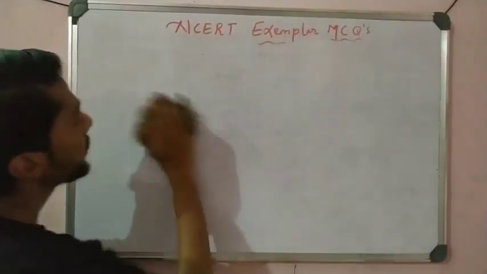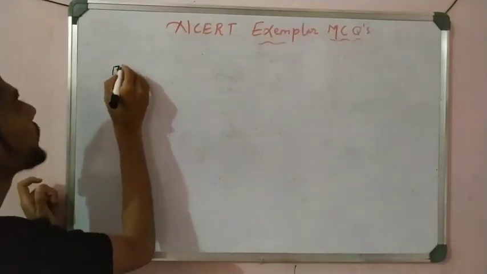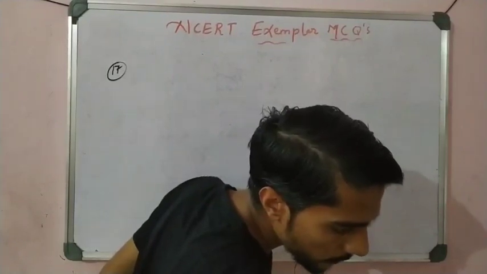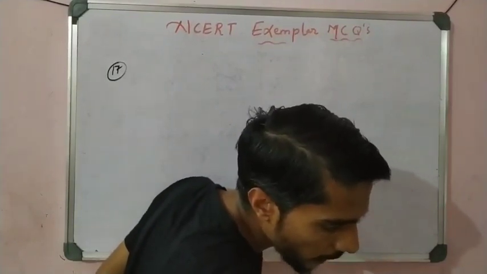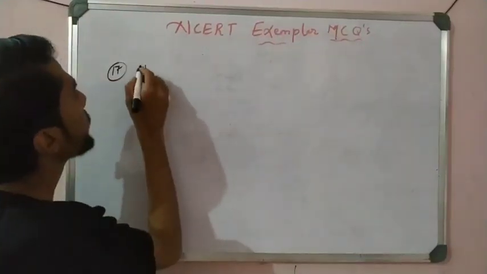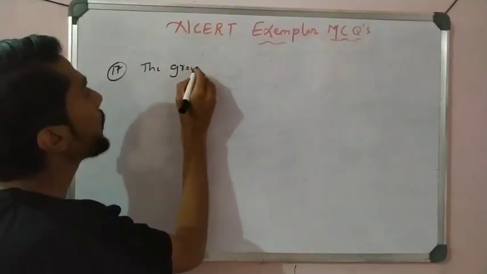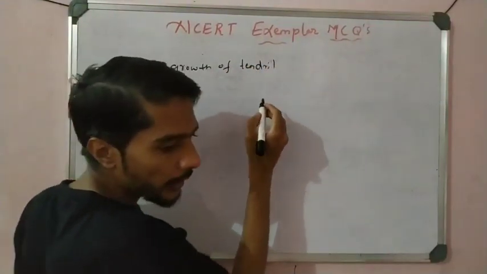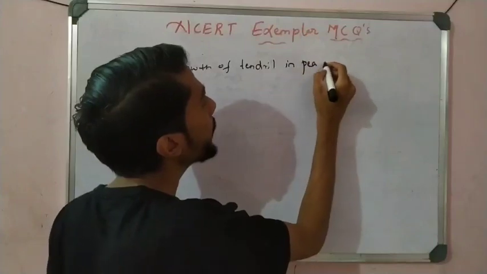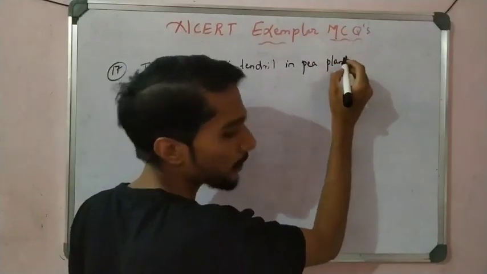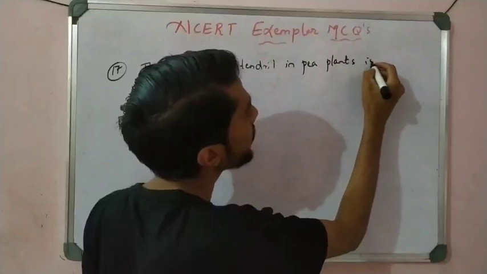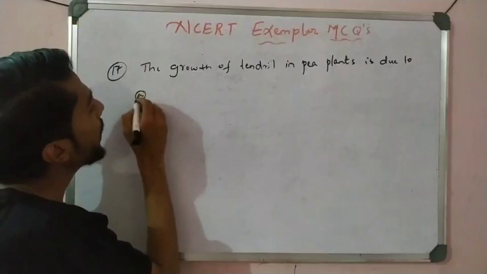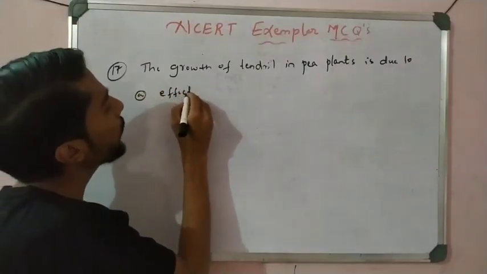Question number 17. The growth of tendril in pea plant is due to, right? Option A, effect of light.